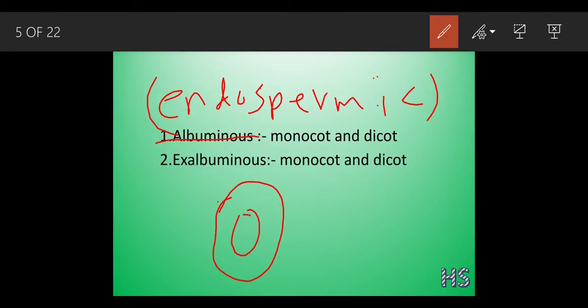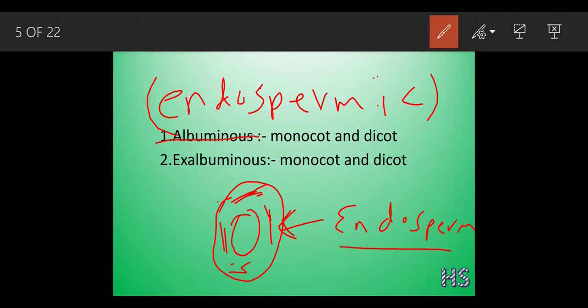What is the function of the cotyledon? The function of the cotyledon is to store the food. And this outer structure, which I am marking out here right now, what is this? This is nothing but the endosperm. And what would be the function of this endosperm? The function of the endosperm is to nourish the seedling during the early development.